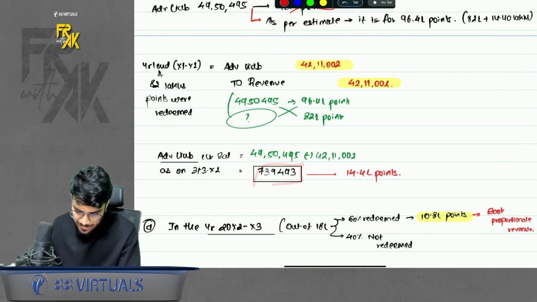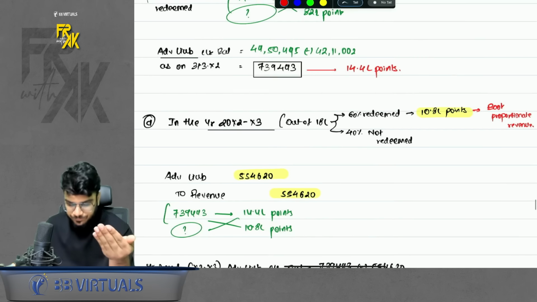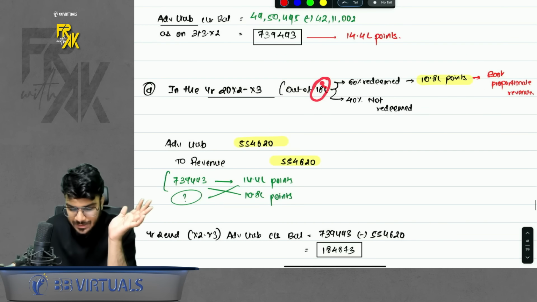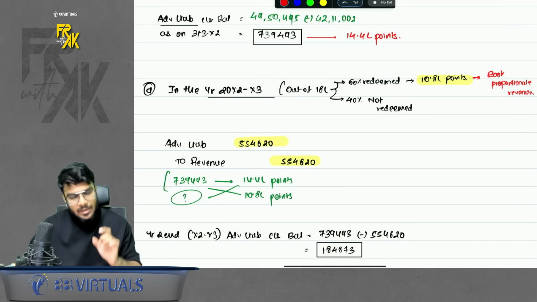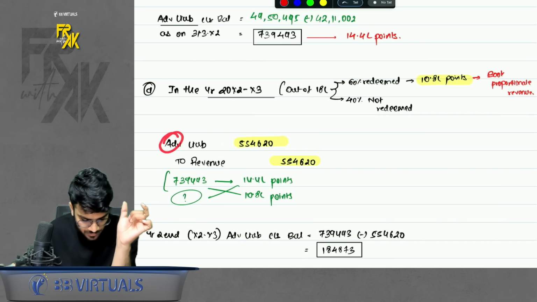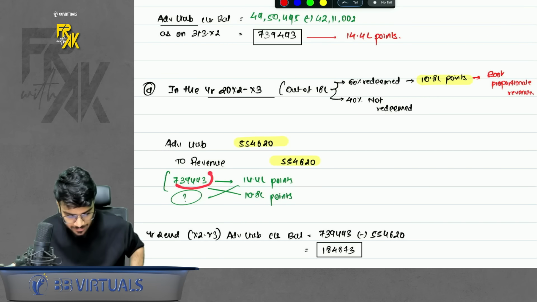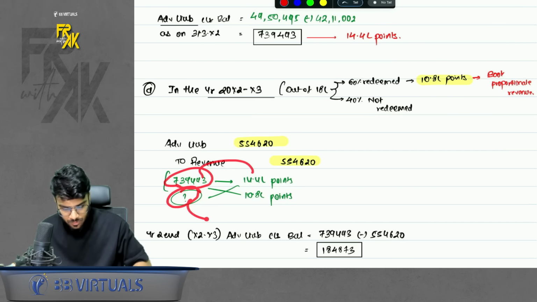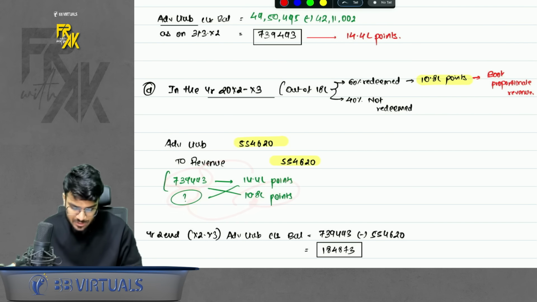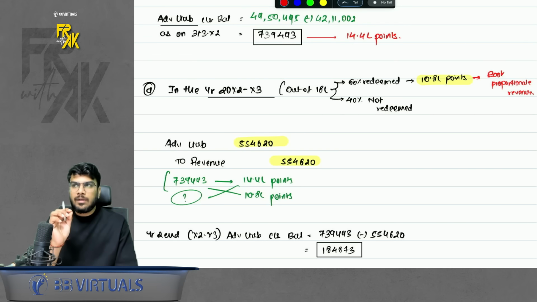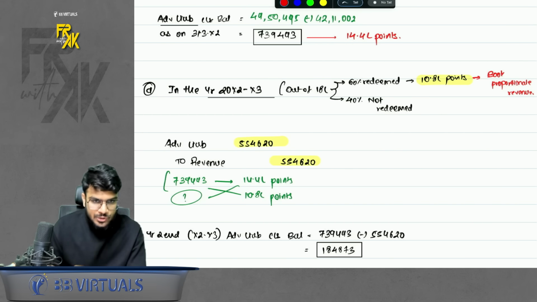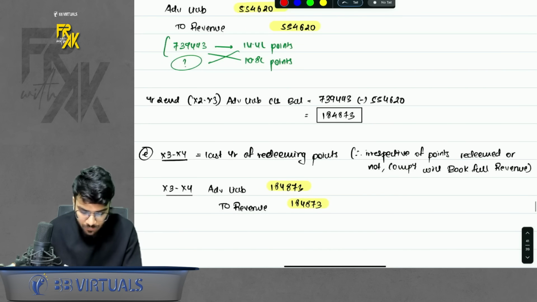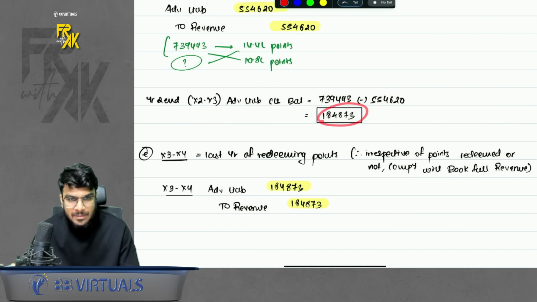Now it says in the next year, out of 18 lakhs, 60% were redeemed. So 10.8 lakhs points more were redeemed. So again, you will book some proportionate advance and transfer it to revenue. The advance relates to 14.4 lakh points and we redeemed 10.8 lakh points. So this much revenue will be booked. Again, if you are finding it difficult to understand, try to practice it on your own and refer to the solution again. Then what will happen with the balance advance? It will turn into the closing balance.